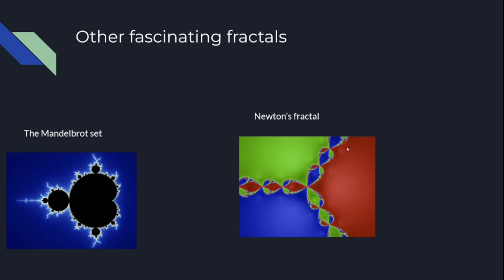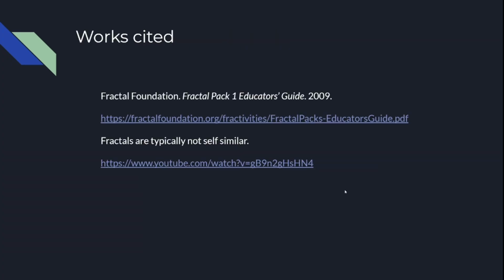And there are some other interesting fractals. Newton's fractal is a family of fractals that essentially come from Newton's method of finding roots on the complex plane. And the Mandelbrot set is essentially found from repeatedly applying a function over and over. In this case, z squared plus c, where c is some constant on the complex plane. And it also crops up in other fractals, like specific configurations of Newton's fractal. That is fractals.